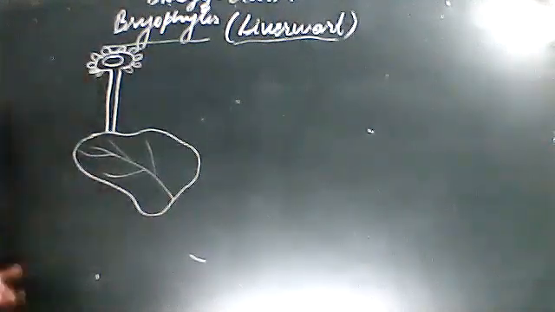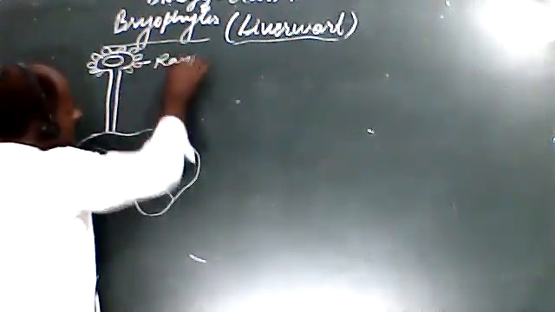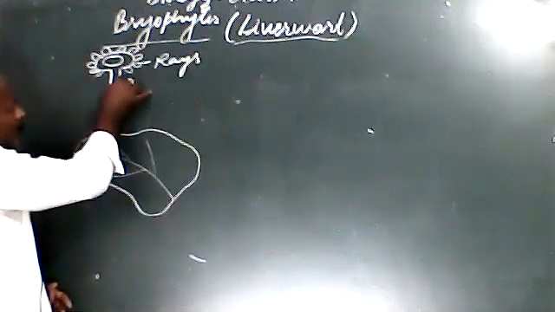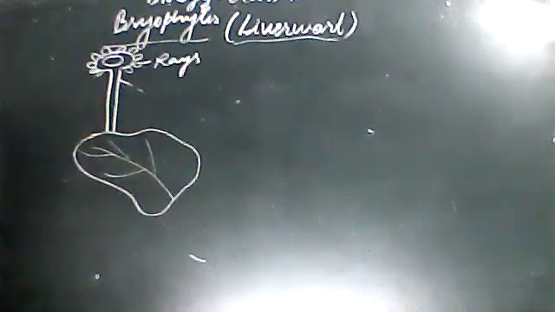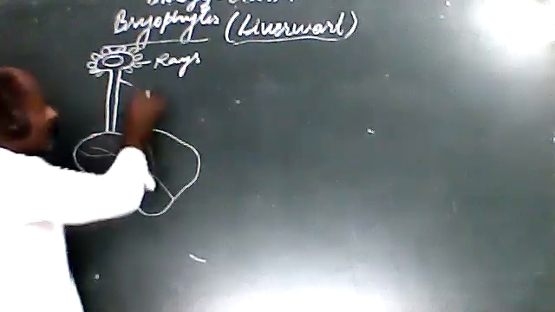This is a ray-like structure, and this ray-like structure is called, we can say here, rays, and this line structure is archegoniophore.